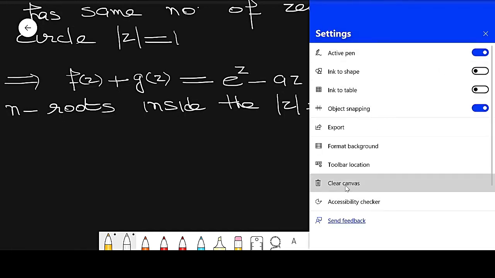Now in the next case, what is the statement of the question?